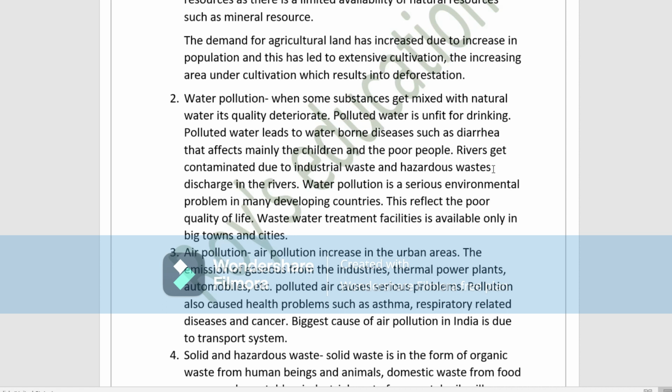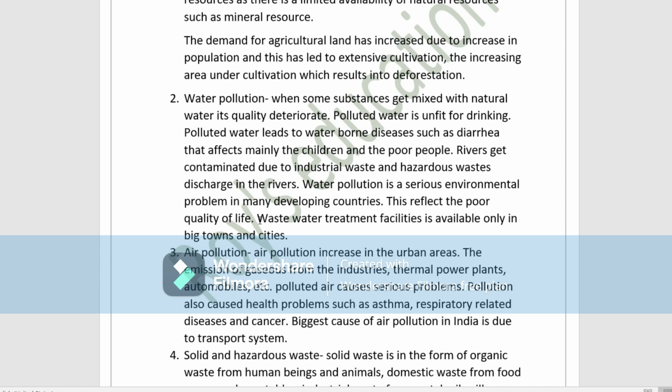Rivers get contaminated due to this industrial waste and hazardous waste. These wastes are discharged into the river water, and when the industrial waste and the hazardous waste are discharged into the water, the river water gets polluted. Now, water pollution is a serious environmental problem in many developing countries.